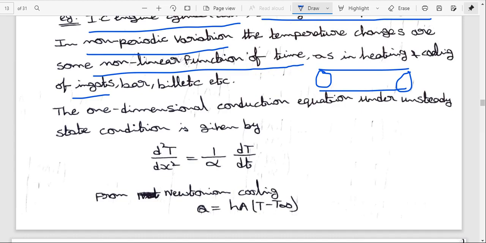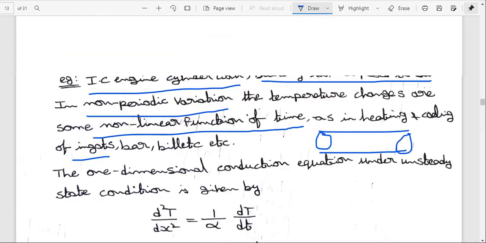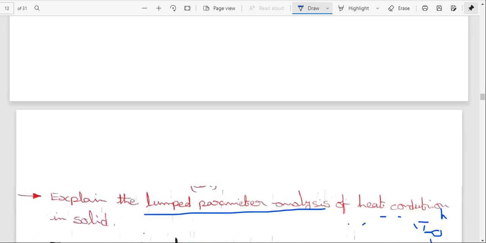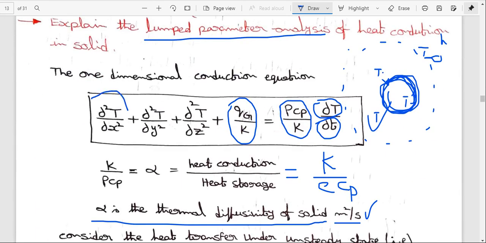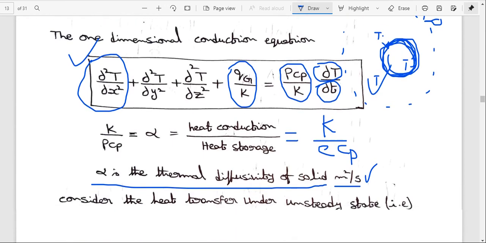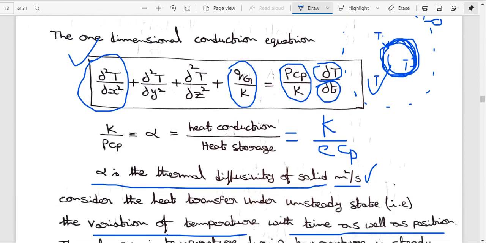The one dimensional conduction equation under steady state condition is given along the x-axis. I am considering the lumped parametric analysis. Here d squared T by dx squared is equal to rho Cp by k into dT by dt. Here rho Cp by k means 1 by alpha.